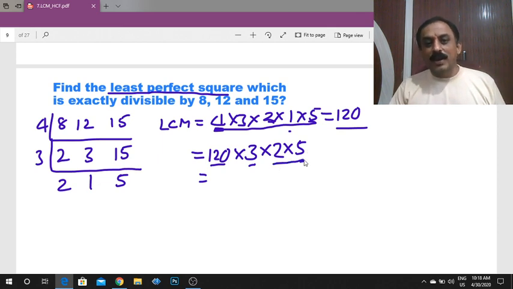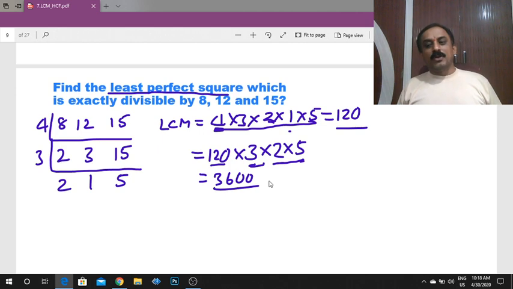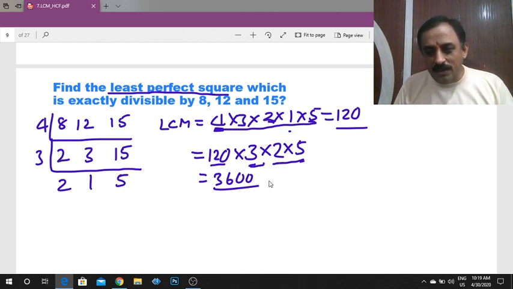What is 3 into 2 into 5? 30. 120 into 30 is 3600. Therefore, 3600 is the least perfect square which is exactly divisible by 8, 12 and 15.